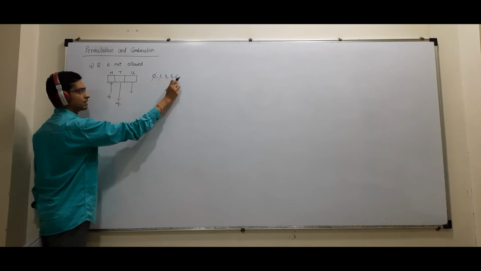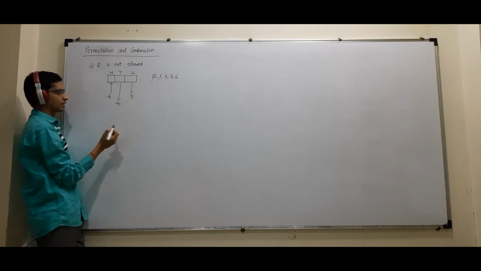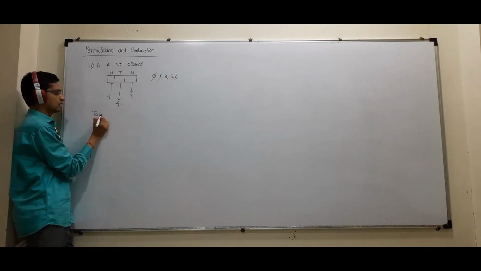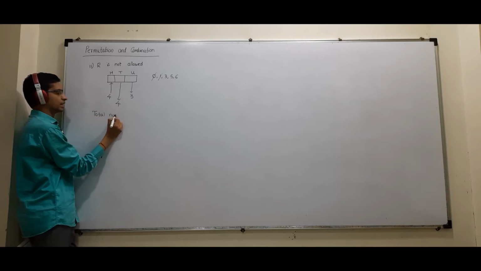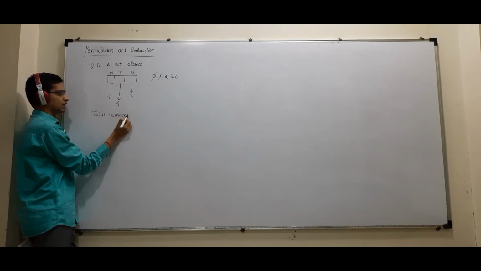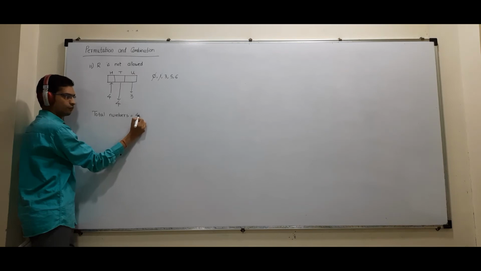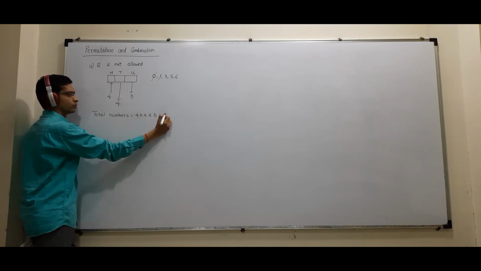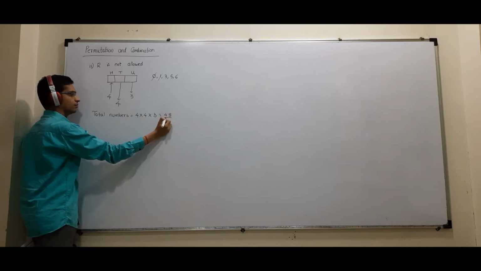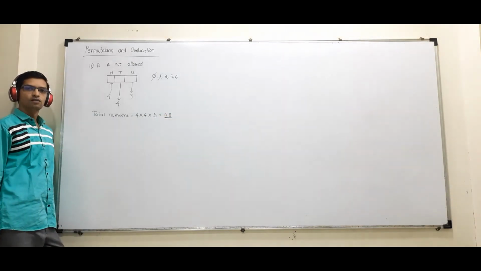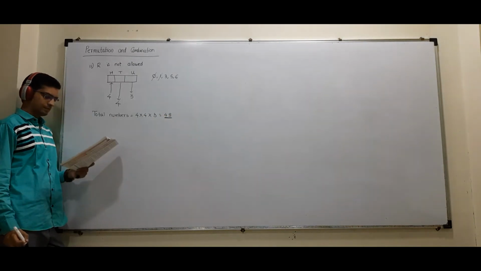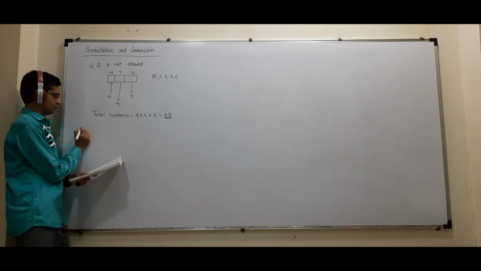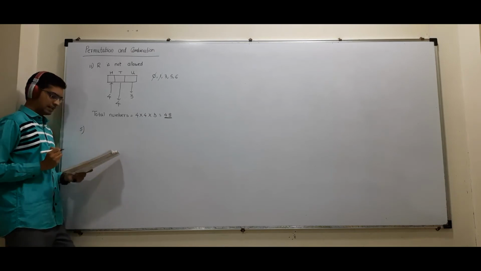So how many numbers are left? 3. So total by the principle of multiplication, since repetition is not allowed, it will be 4 into 4 into 3. So 12 fours, I'll get 48 numbers. How many numbers will I get? 48 numbers. Okay?